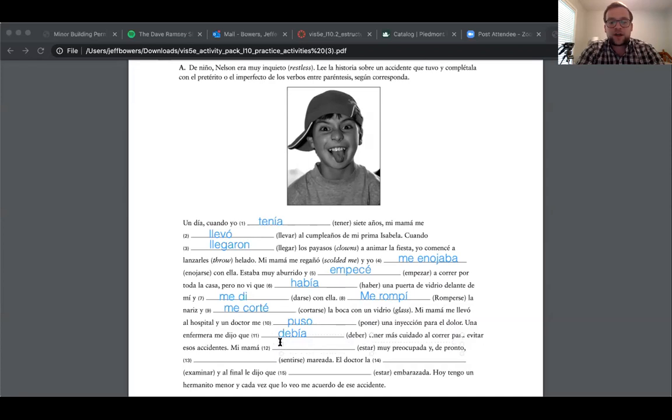Mi mamá... she's talking about a state right here, so we're going to be in the imperfect. Estaba muy preocupado y de pronto... talking about mental or emotional states. They're trying to trick you there, but it's still se sentía, because we're talking about how she feels. El doctor la... examined her. That's going to have a clear beginning and an end. So we're going to use the preterite there. El doctor la examinó y al final le dijo que estaba embarazada. She was pregnant. Hoy tengo un hermanito menor y cada vez lo veo, me acuerdo de ese accidente.